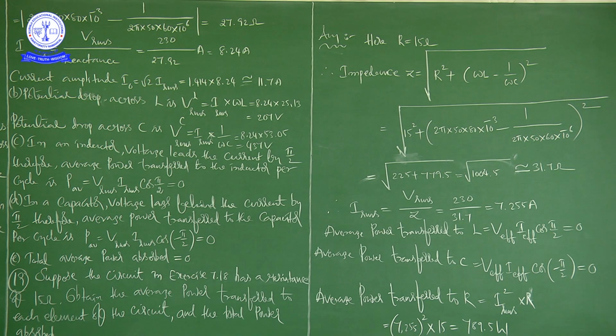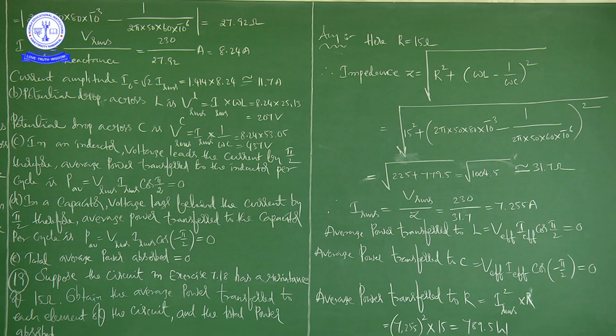Impedance Z is equal to square root of R square plus omega L minus 1 by omega C whole square. Now we start to substitute the values. Square root of R means 15 square plus omega means 2 pi into 50 into L value 80 into 10 power minus 3 minus 1 by 2 pi into 50 into 60 into 10 power minus 6, that is the capacitance, whole square. Here 15 square means 225 will come, plus this value will give us 779.5.